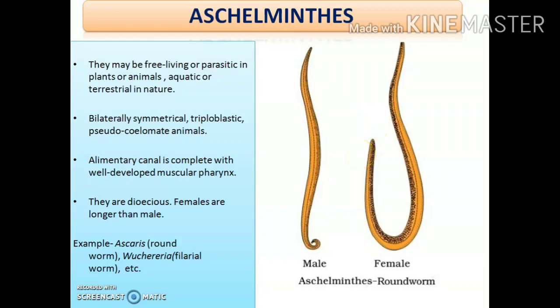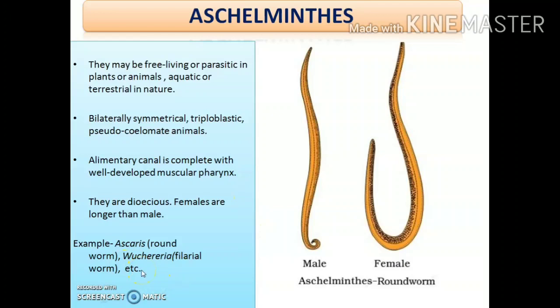So you can do one thing. You can write in your copies about the first, which is the first group of animals to have a complete digestive tract; then, in which group of animals the females are longer than the males; and the third question is, which is the only phylum in the animal kingdom to have animals with a pseudocoelom. Okay.